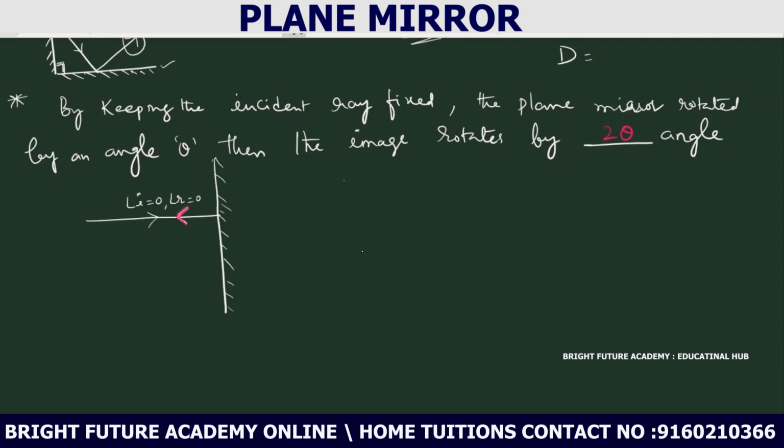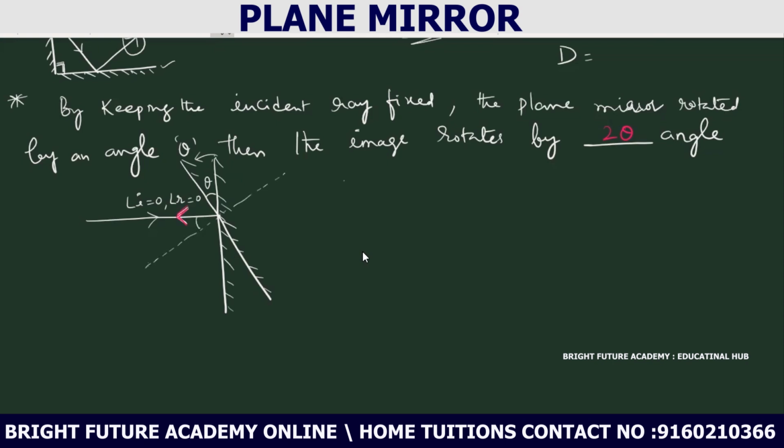First diagram. Now when the mirror is rotated, where is the normal? The normal also changes. If the mirror is rotated by an angle theta, the normal also rotates by the same angle theta.